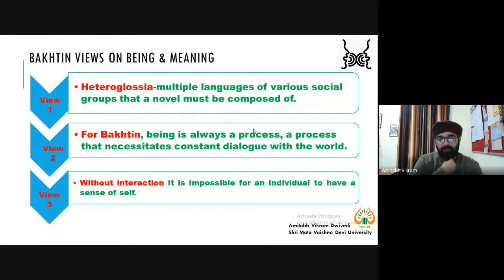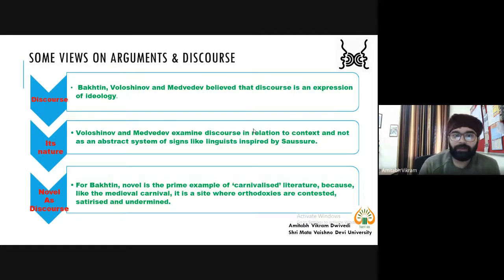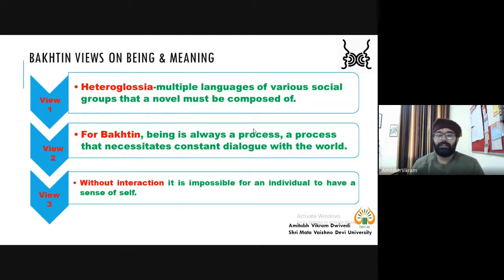Now when we study discourse and when we study the arguments, it's also important to see the views on being and meaning. Bakhtin's theoretical perspective is quite important here. Another term given by Mikhail Bakhtin is heteroglossia. Now hetero means multiple, and glossia means languages. So multiple languages of various social groups that a novel must be composed of.